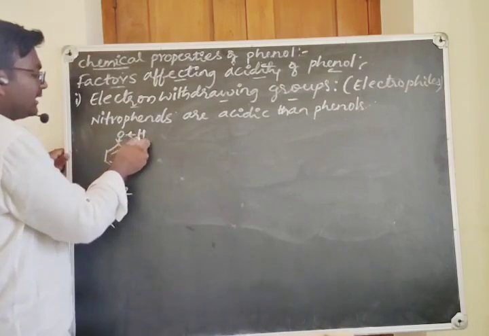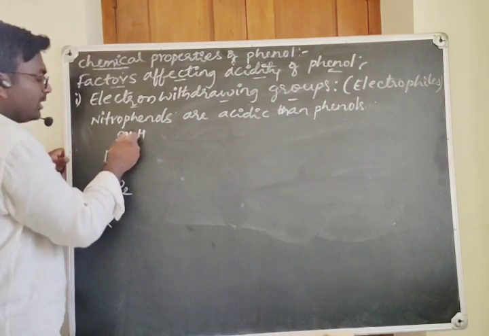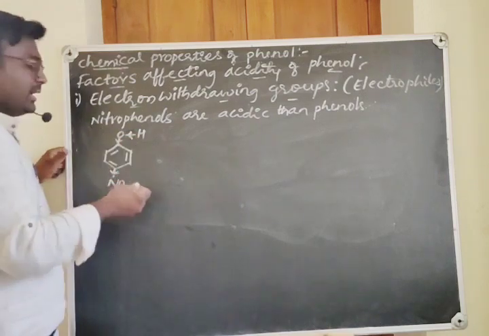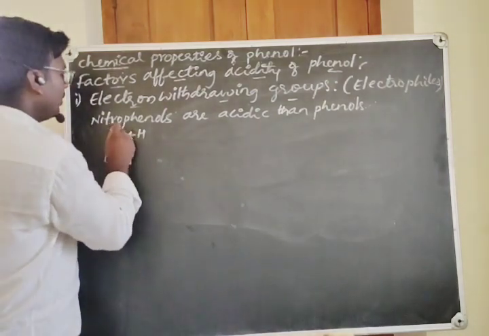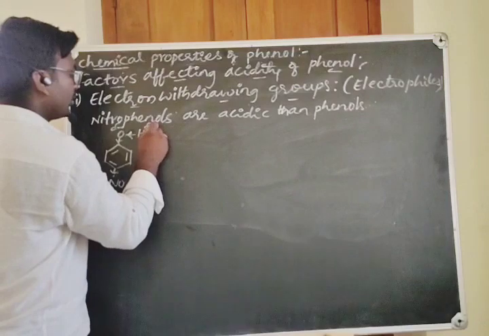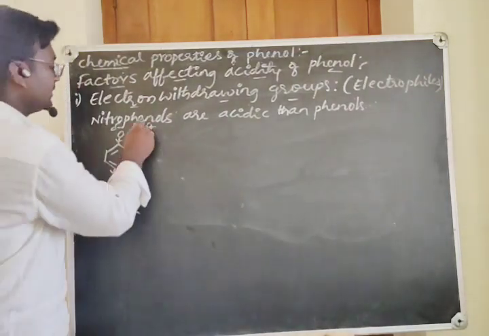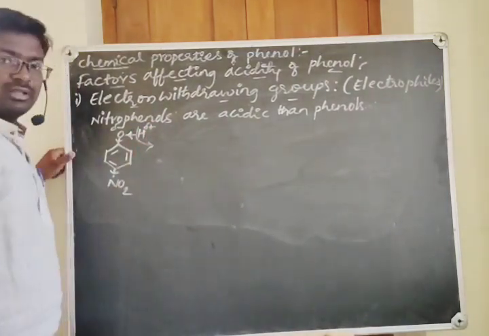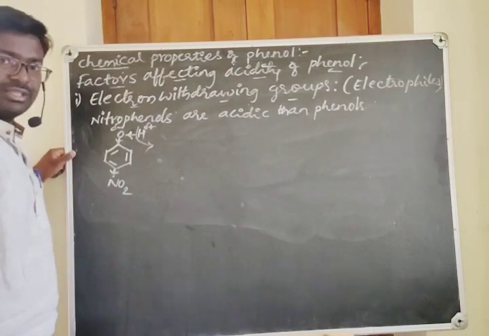Now it will pull the electrons from this OH bond. Hence it makes this OH bond more and more polar, and this H plus ion comes out easily and it shows more acidic character.